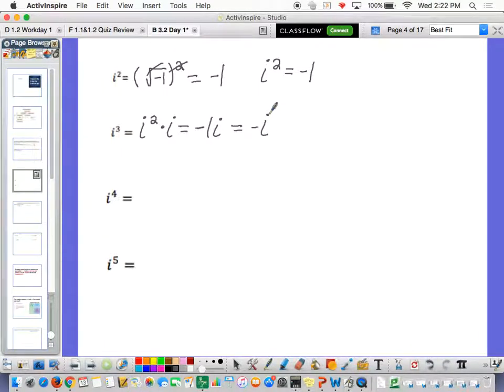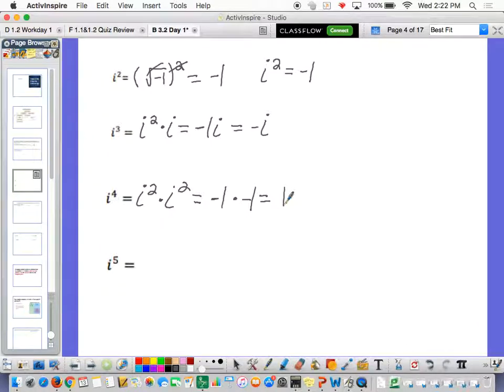i to the fourth. Well, i to the fourth is like i squared times i squared, right? We could agree that that's right. You just add the exponents to get to 4. Well, okay, i squared is -1, i squared is -1, and -1 times -1 is just +1. So i to the fourth is +1, okay?